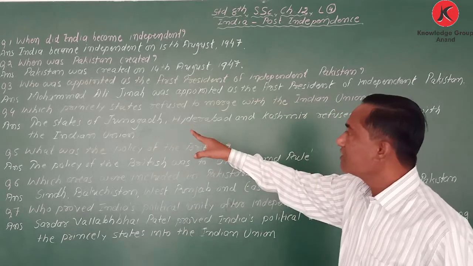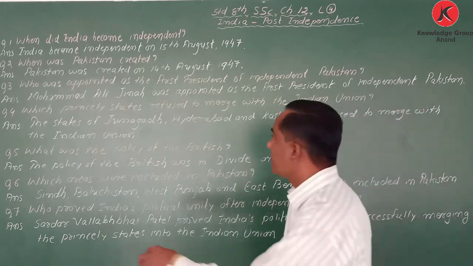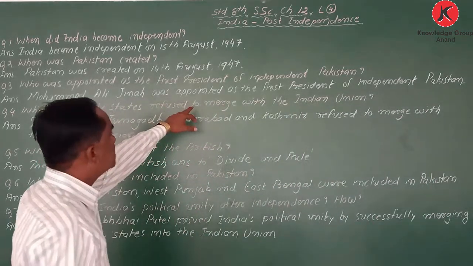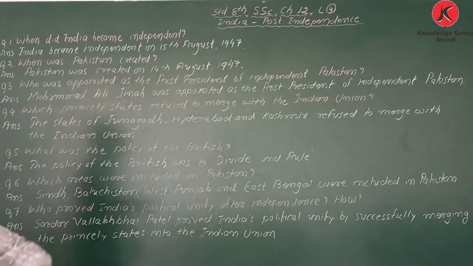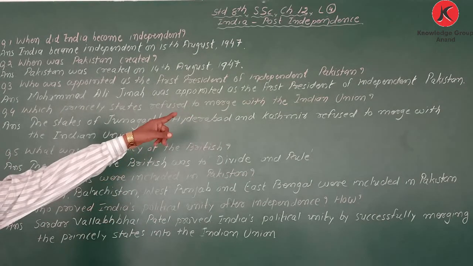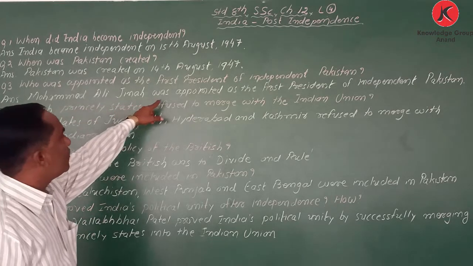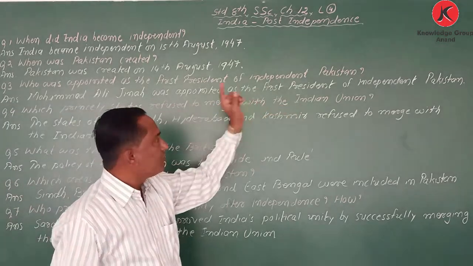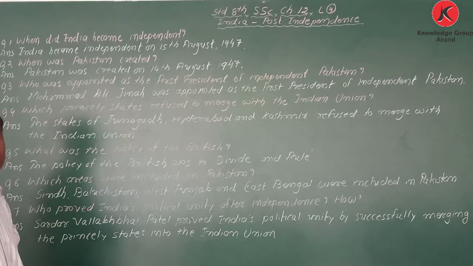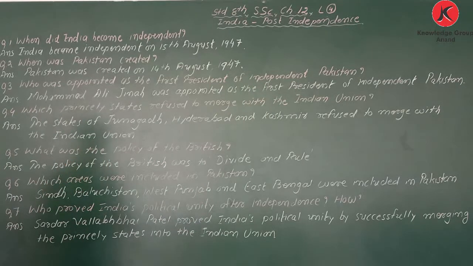So Muhammad Ali Jinnah was appointed as the first president of independent Pakistan.